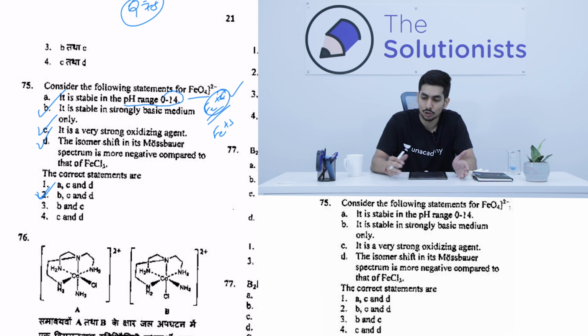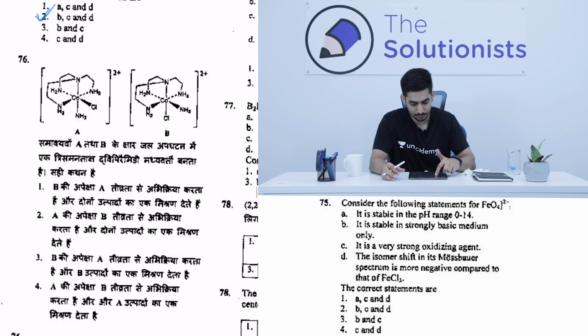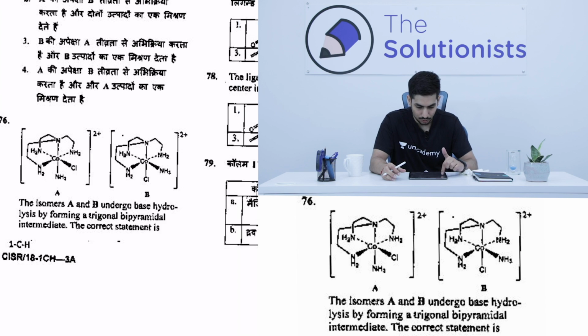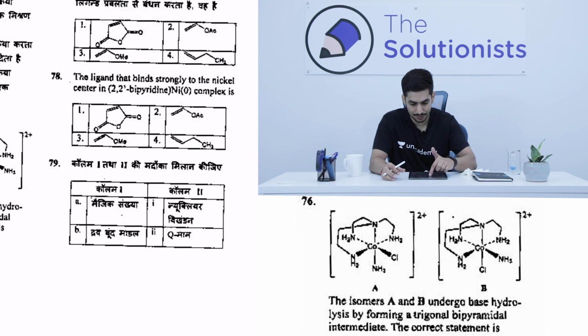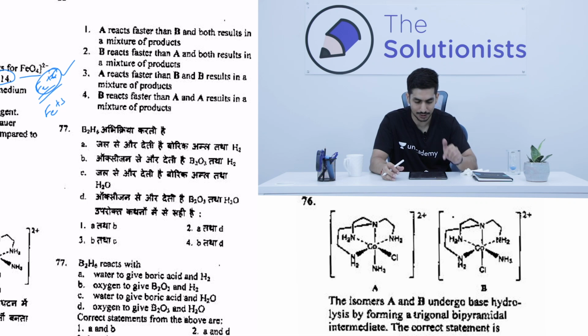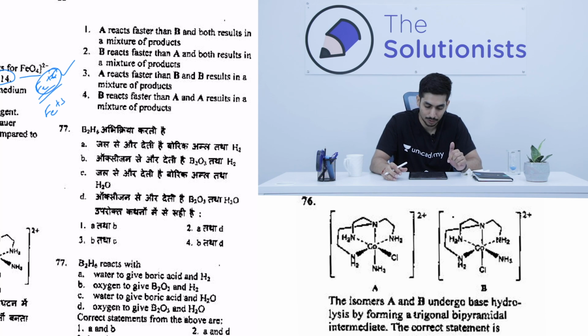And then if still you are not able to meet the criteria of 25 questions, then you come back to these questions where you are doubtful. Now this is a question from your inorganic chemistry, and to be honest, you'll have to do some thinking over here. So for the time being, I'm going to skip question number 76.